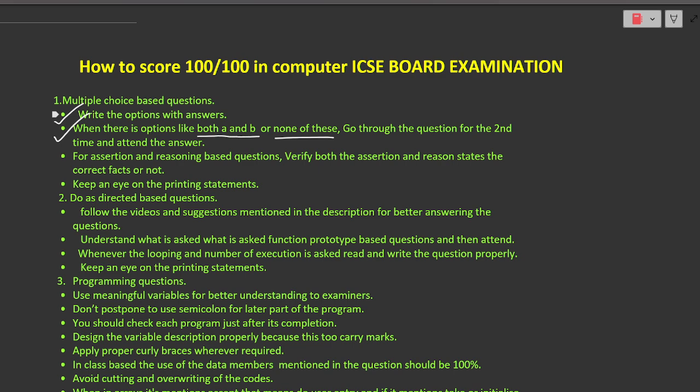And the third point is very important. Many students are still confused about how to attend assertion and reasoning type of questions. Remember this formula, you will be able to attend assertion reasoning in a much better manner. Whenever you are getting assertion and reason, first thoroughly read the assertion and the reason and first conclude whether the assertion which is mentioned is factually correct or not.